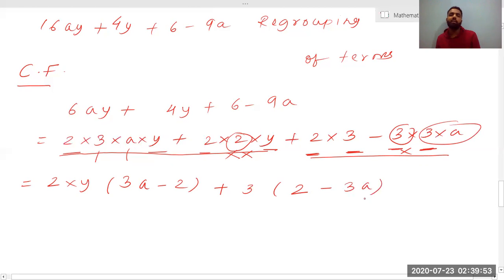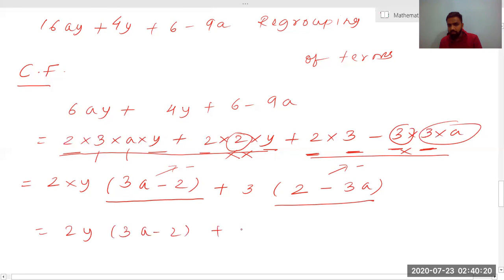Now I'll try to see if I can make a common factor right now from this equation that we have formed. We see that this is 3a minus 2 and this is 2 minus 3a. So we know that if we take minus common from this, this will become 2 minus 3a, or if I take minus common from this, it will become 3a minus 2. So I can do it either way. So I'll keep 2y as it is, 3a minus 2 plus 3. Here I'll take minus common. So when I take minus common, this will become minus 2 plus 3a, right?